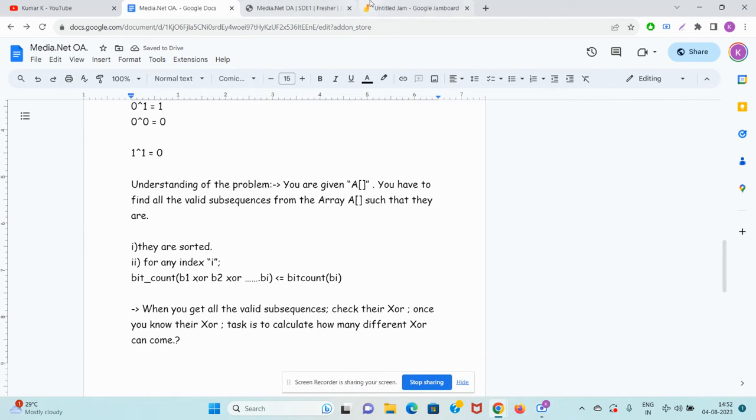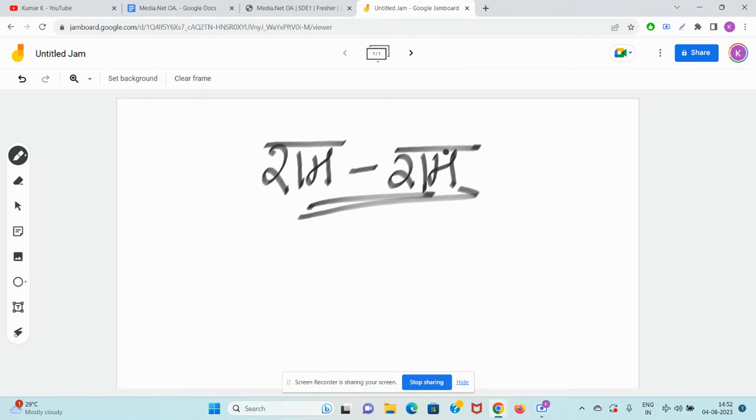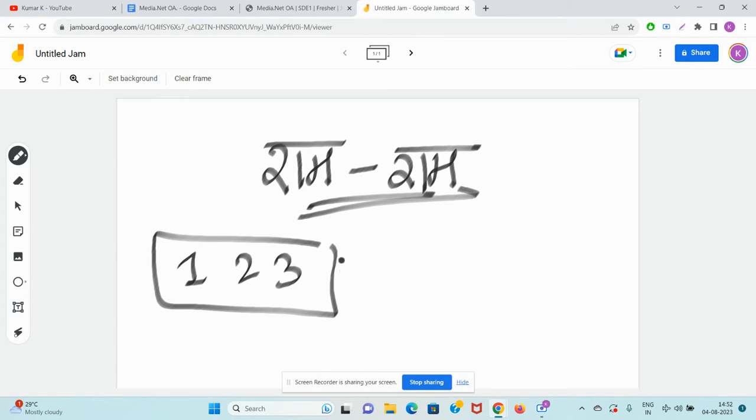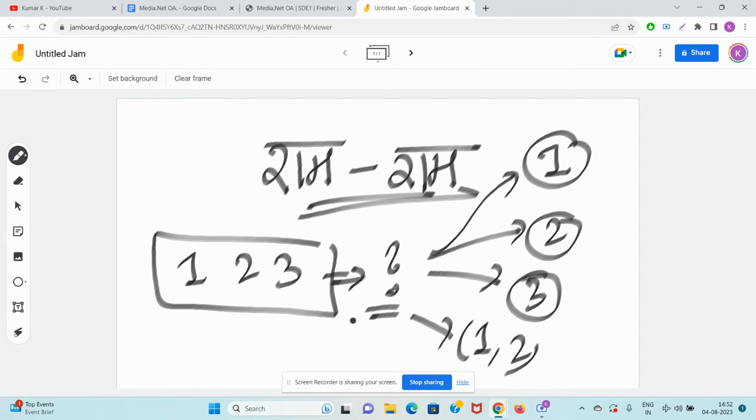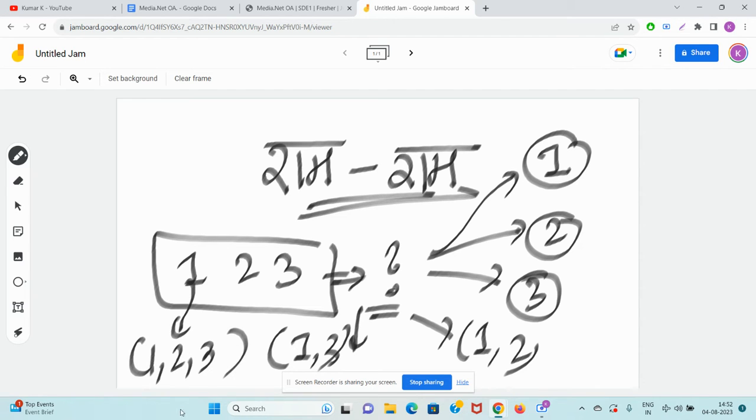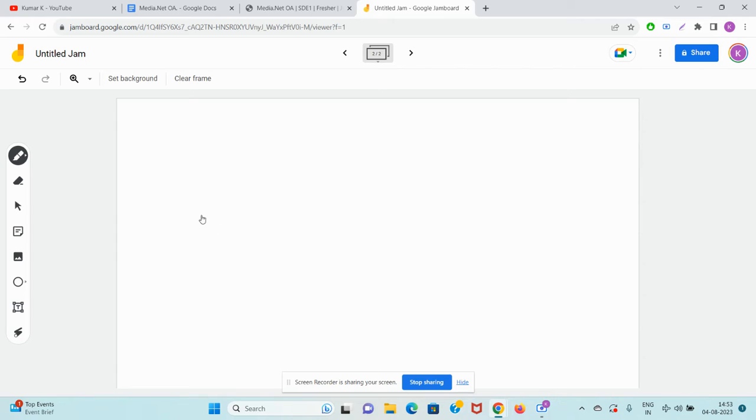So, guys, let me take an example. Let's say our array is 1, 2, 3. How will we check which subsequences are correct? Let's generate all the subsequences: 1, 2, 3, 1 comma 2, 1 comma 3, and 1 comma 2 comma 3. Let's check if they are valid or not.